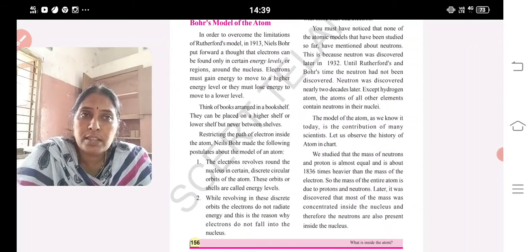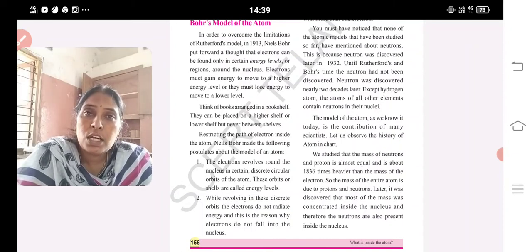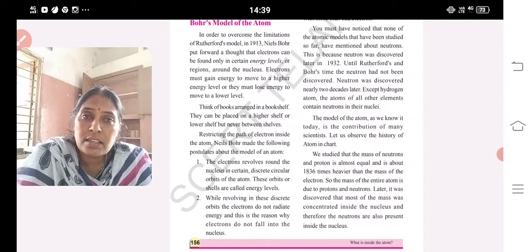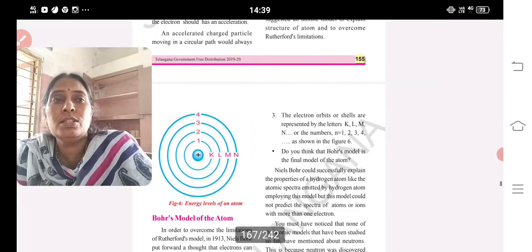While revolving in these discrete orbits, in particular orbits, the electron does not radiate energy. And this is the reason why electrons do not fall into the nucleus. When it revolves around the nucleus, the electron does not radiate energy, does not lose its energy. That is the reason electrons do not fall into the nucleus. That is the second observation made by Niels Bohr.